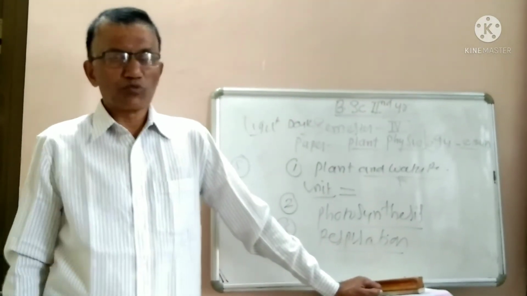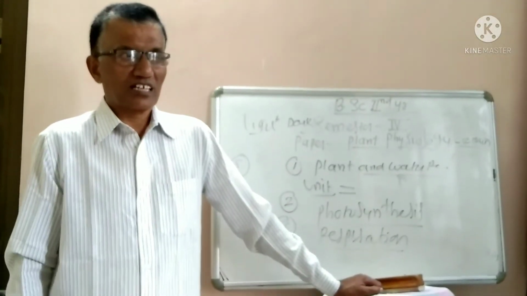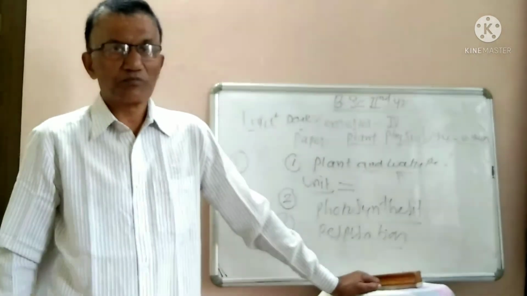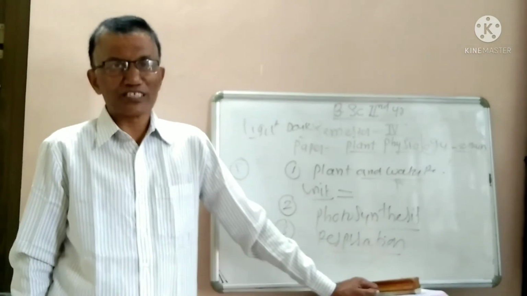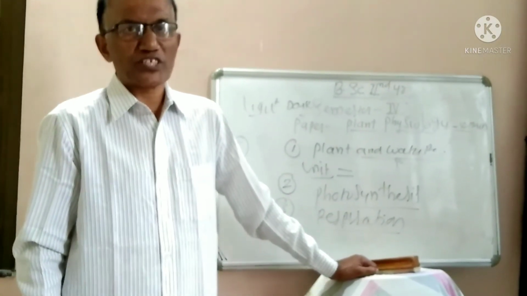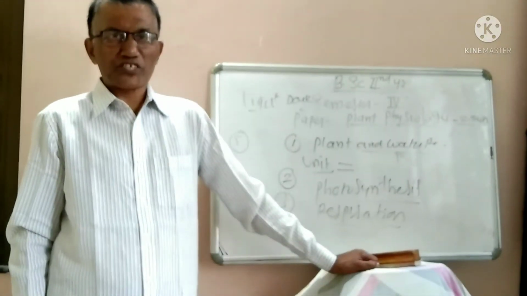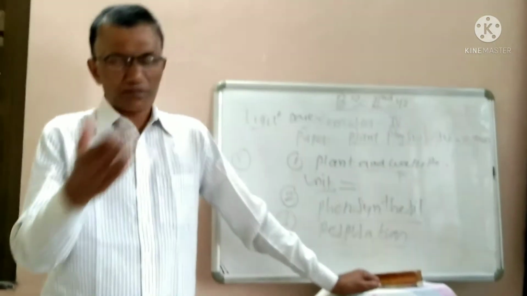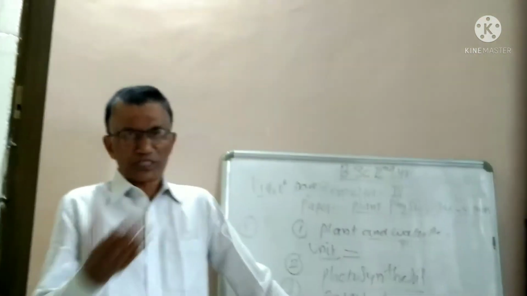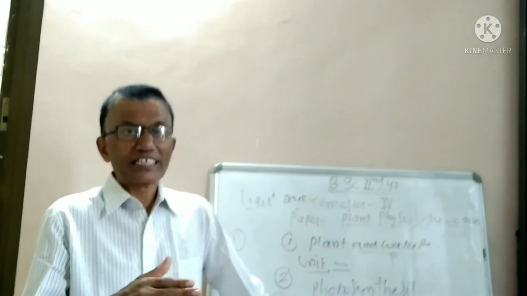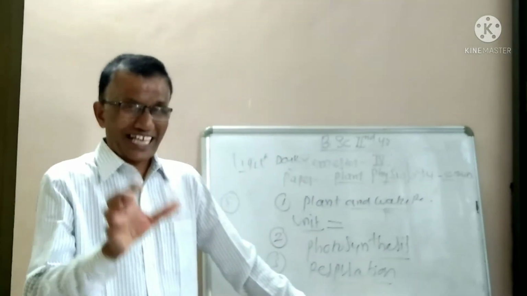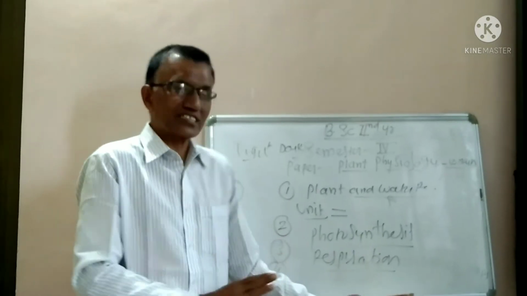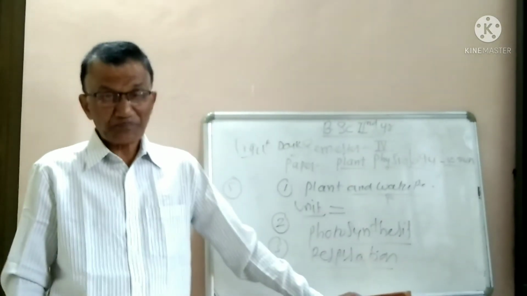Then one more thing you have to mention in this chapter, that is plasmolysis, osmosis, DPD (diffusion pressure deficit), OP meaning osmotic pressure, TP meaning turgor pressure. So what is meant by turgor pressure? What is meant by osmotic pressure? What is meant by DPD, diffusion pressure deficit? You have to understand the exact meaning of all these things. That is the important one.